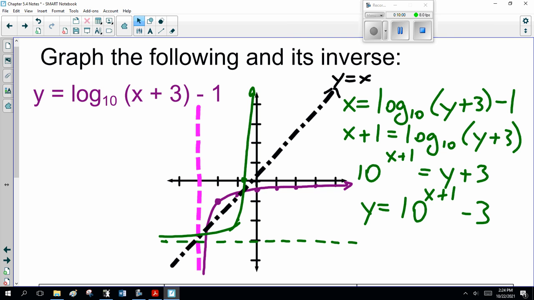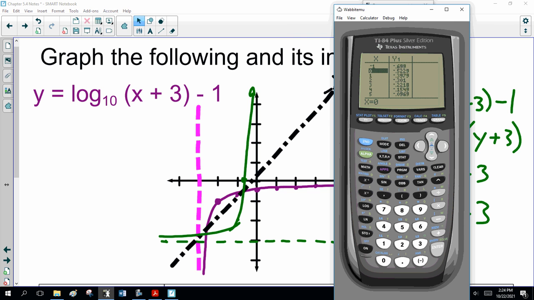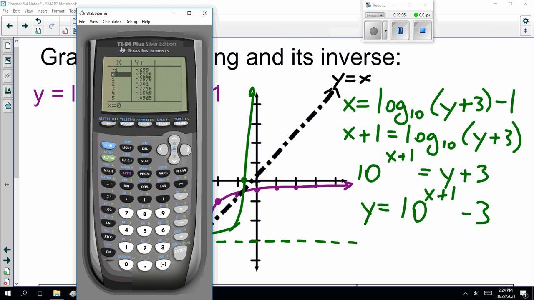Now that we can graph. 10 to the power of x plus 1, scroll over, minus 3, enter. Graph. And there we go.